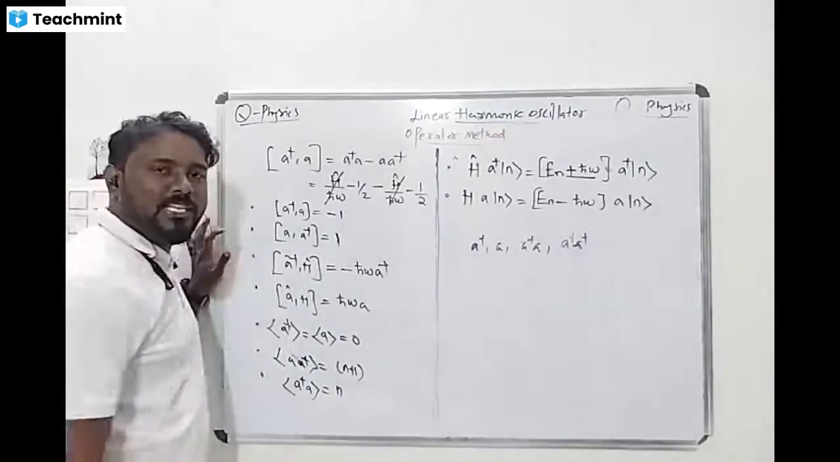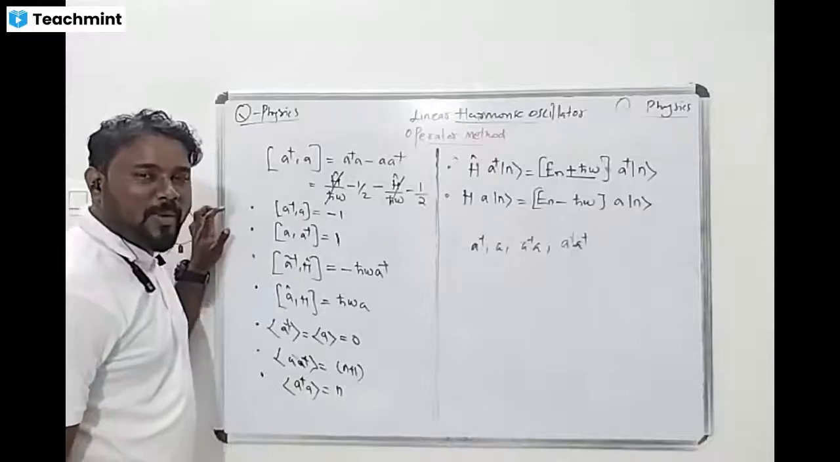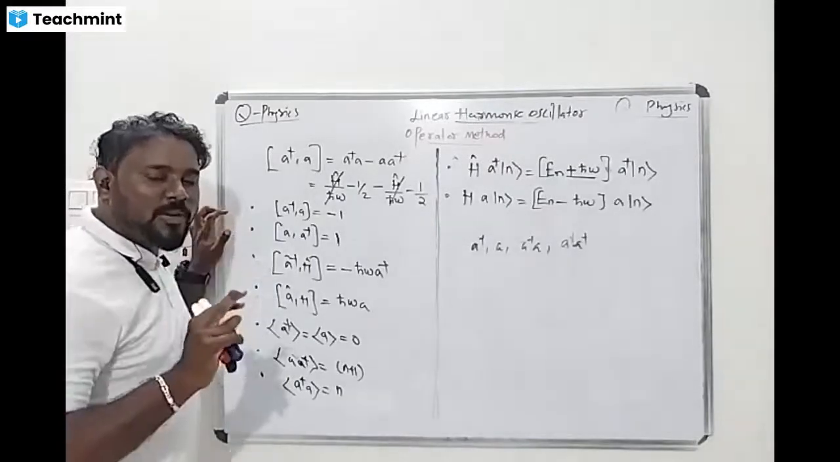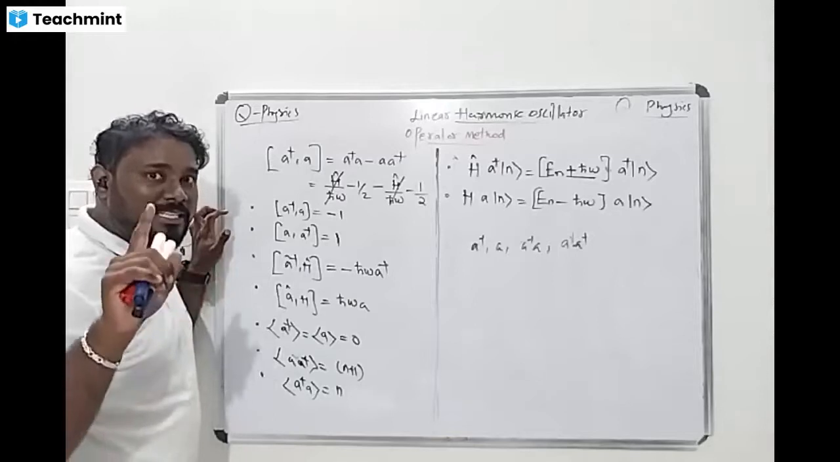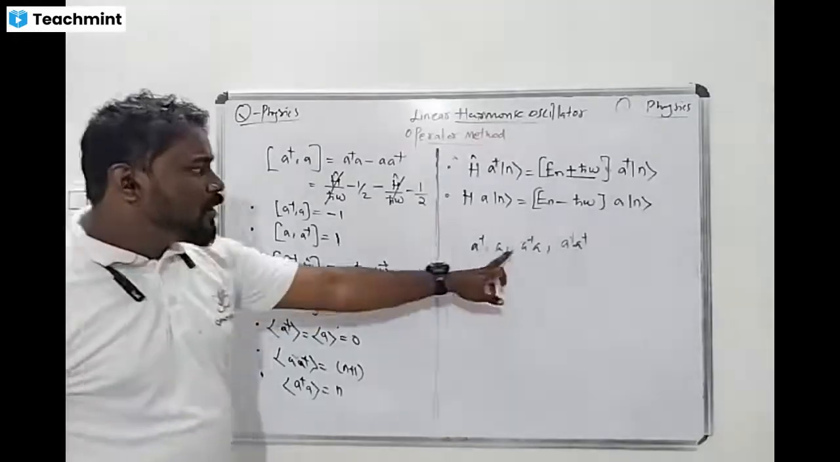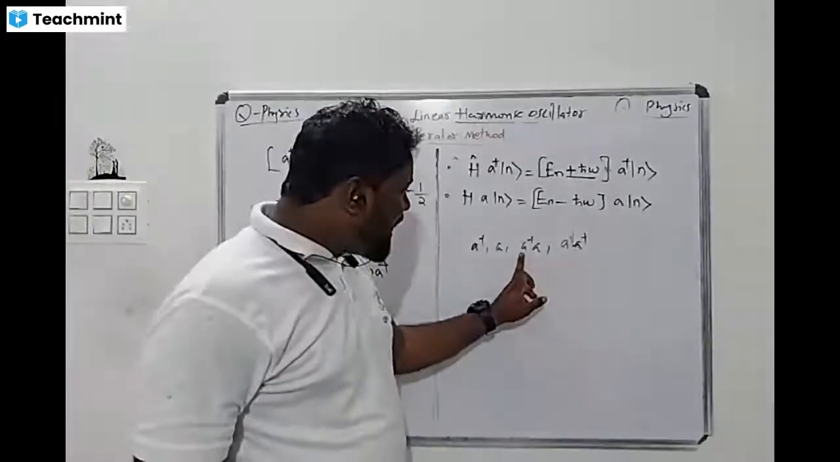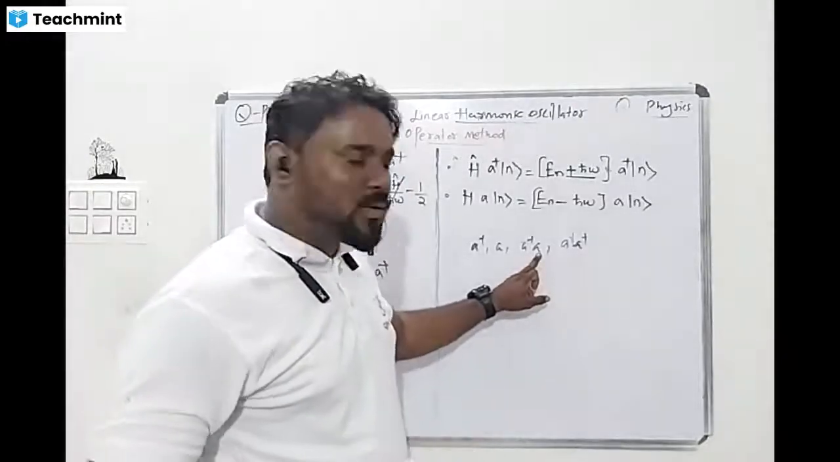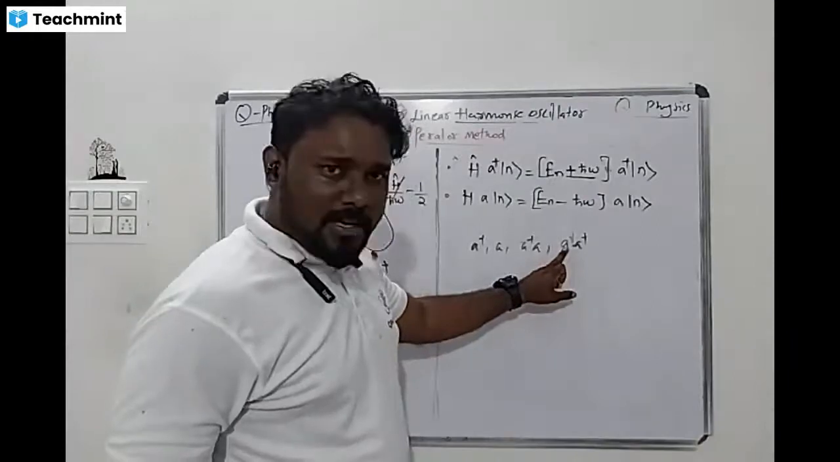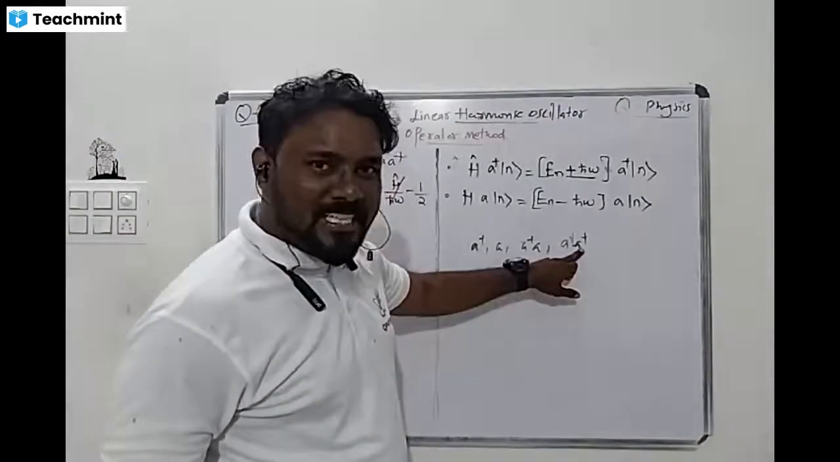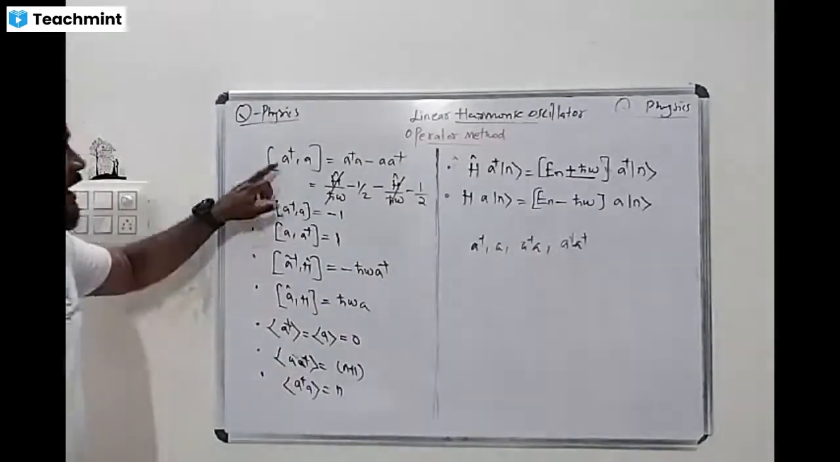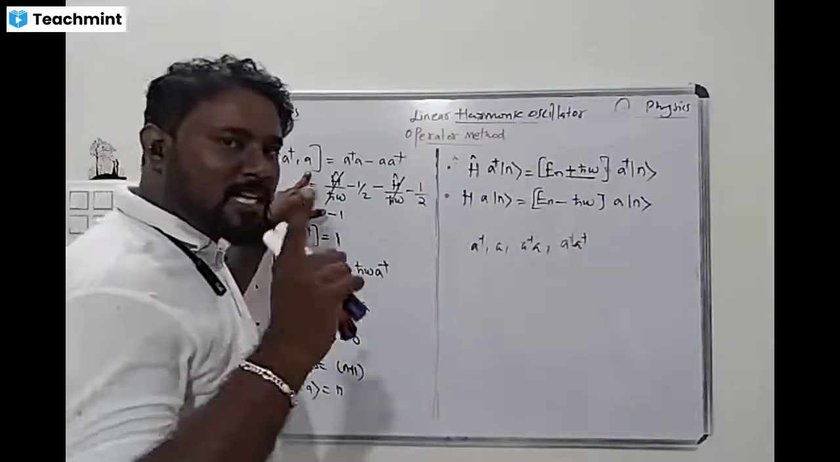A dagger is equal to 1 divided by root of 2 h cross m omega times (m omega x plus i p), and A is 1 divided by root of 2 h cross m omega times (m omega x minus i p). A dagger A is H cap divided by h cross omega minus 1 by 2. A A dagger is H cap divided by h cross omega plus 1 by 2. This is very important.